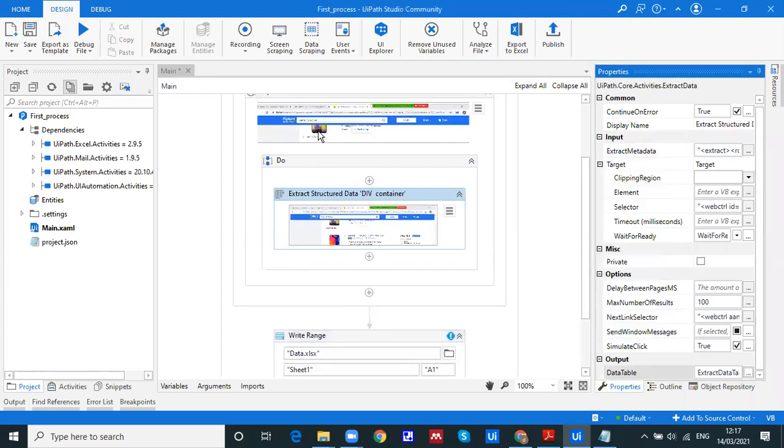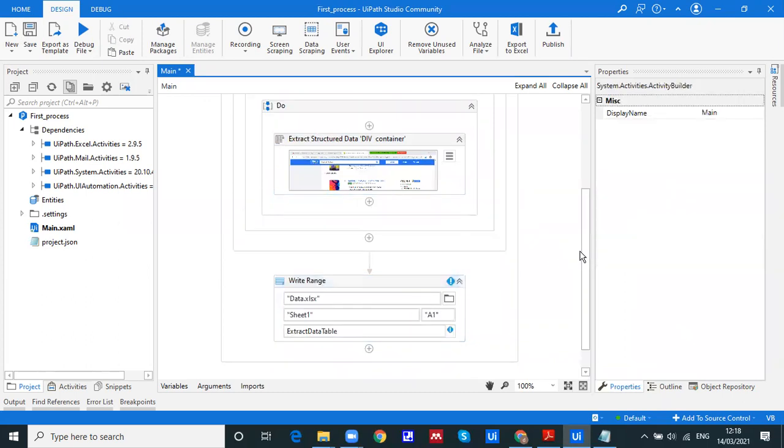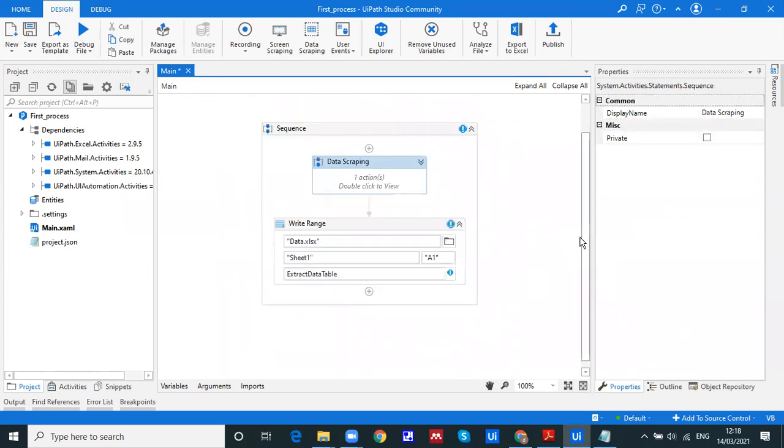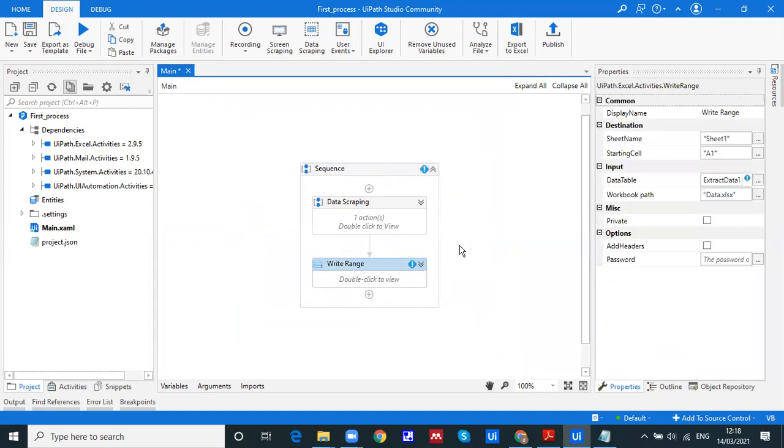I'm just copying that, and an error may arise, and you need to identify what that error is. Can you see this? There is no need to compile this, as the auto compile option is available. Extract data table is showing some error over here. What is this error? Just click on this. It says extract data table is not declared. What could be the issue, because it's already declared somewhere?